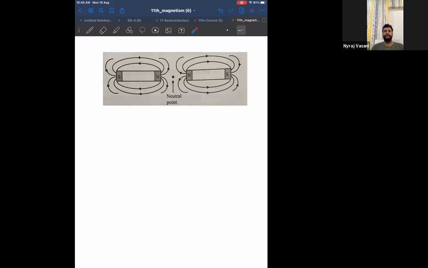Okay, done. Time up. So your homework for this chapter: I have given you two questions as homework, one MCQ and one numerical. In addition to that, your homework is to complete the entire magnetism notes, because we have completed the chapter of magnetism and now we are going to start with the new chapter.